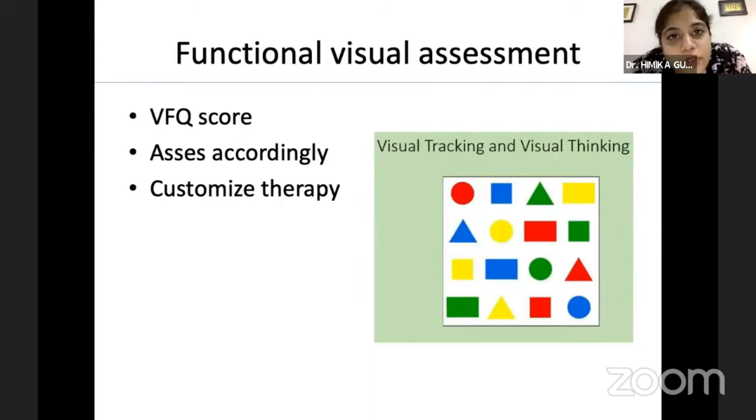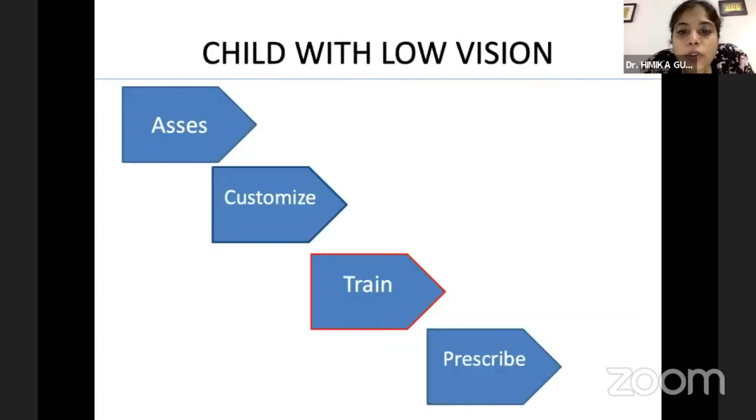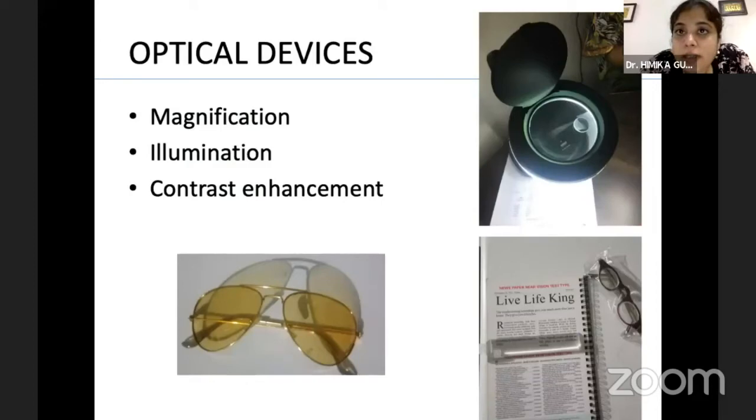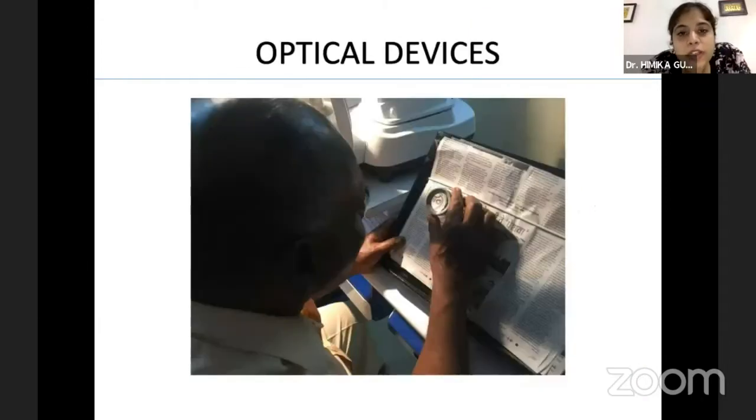Again, for functional visual assessment, this was already discussed, but based on the vision score and the kind of response the child is giving, we customize the therapy and try to give the child stimulation. And later on, when the child is big enough and able to come to us regularly, then vision training is given. We use a lot of optical devices and magnifying devices. Also, contrast enhancement is used a lot, using these amber color spectacles. Then illumination, sometimes something like a simple table lamp helps the child a lot, and various forms of magnifiers.